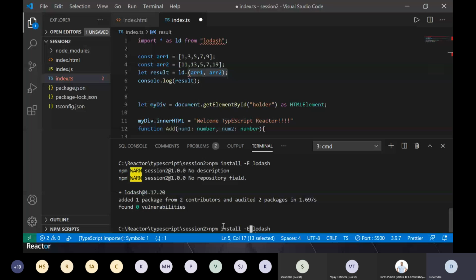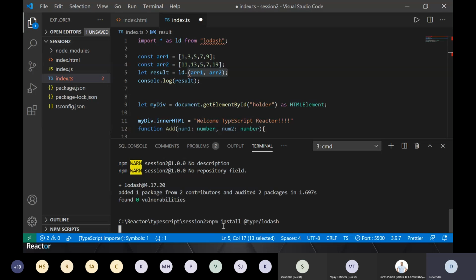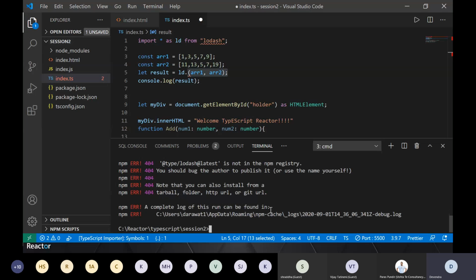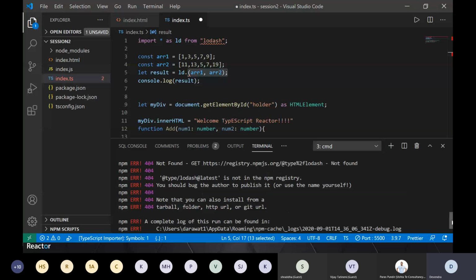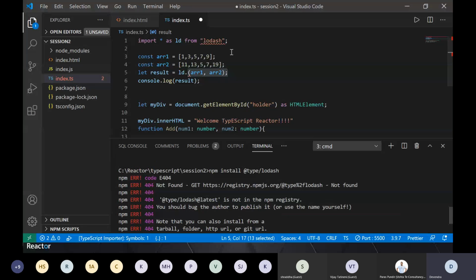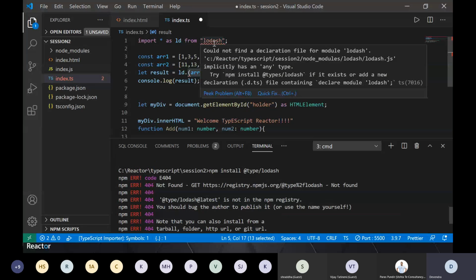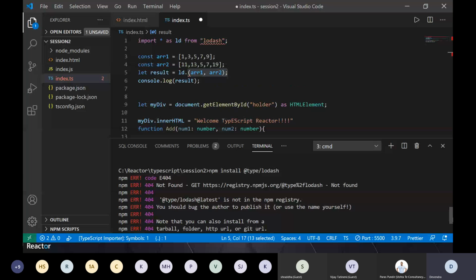So you will say npm install as mentioned, Lodash. No. It is pulling all. Okay, there are some errors. Have I made some mistake? npm install @type. Oh, this is right. Okay, I missed the S.